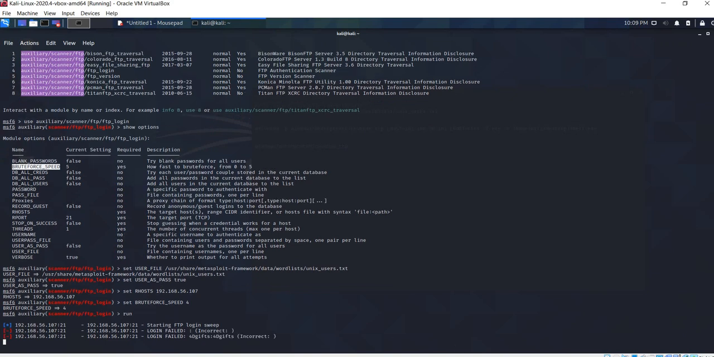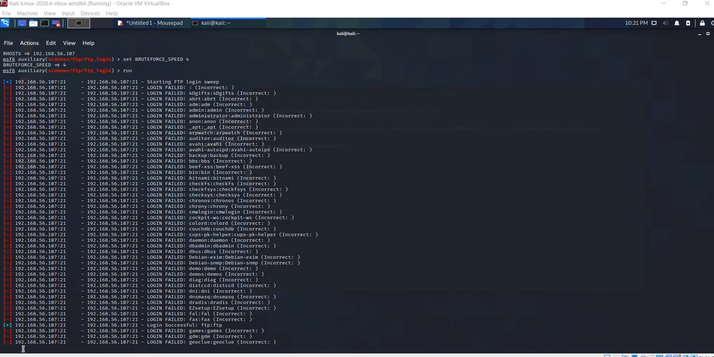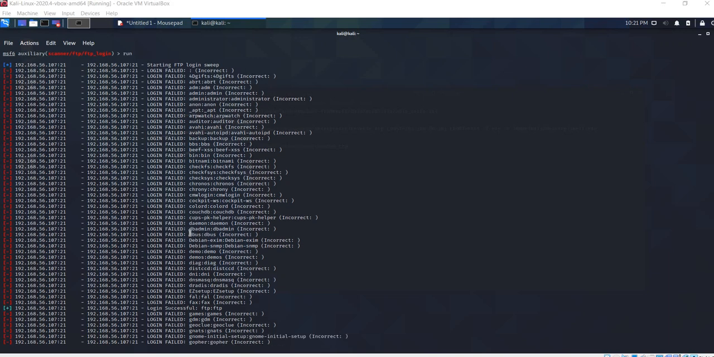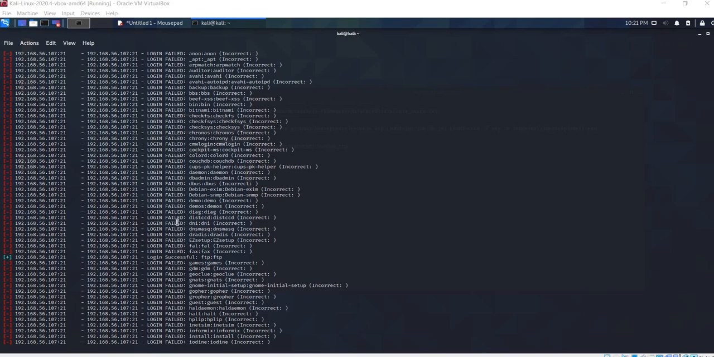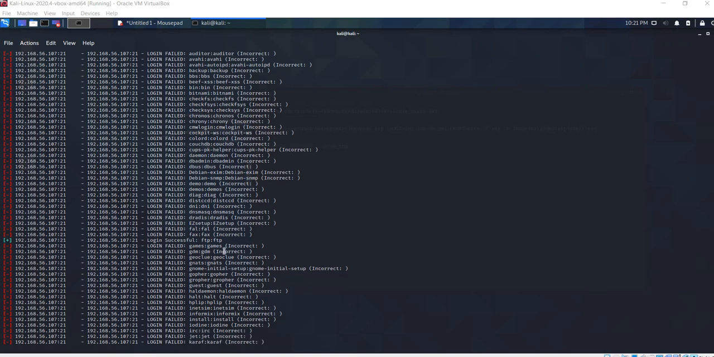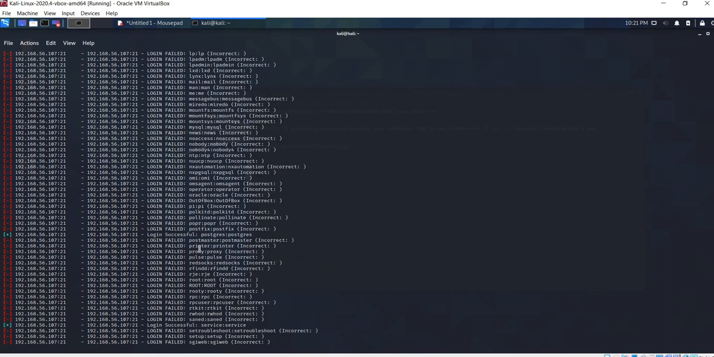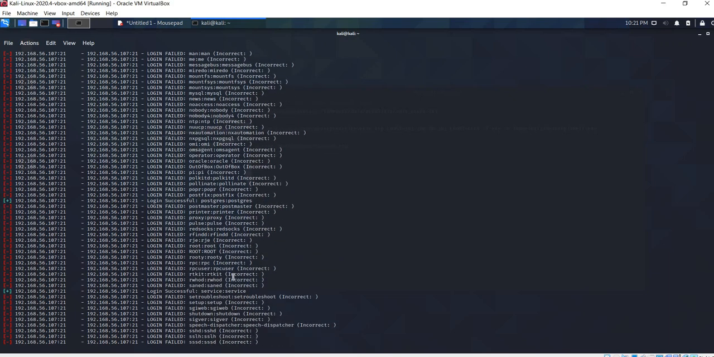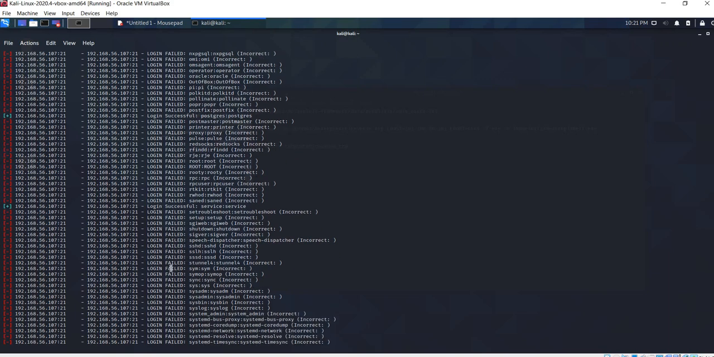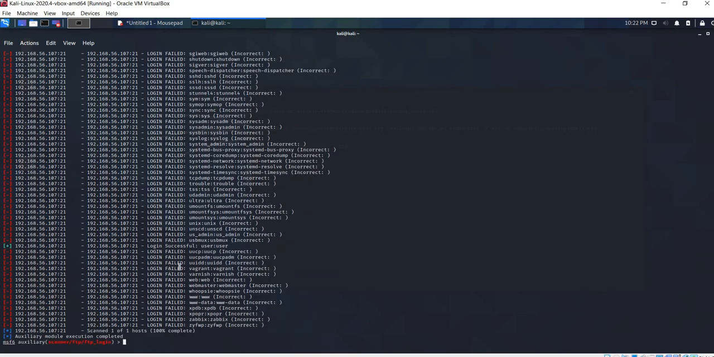It will take about 10 minutes. After about 10 minutes, the brute force attack will be complete. As we can see, it will try out all the username combinations present in the file path provided. Most of the attempts will be unsuccessful with only a few of them successful. As we can see here, FTP and here another, Postgres, and a few other services. Now I'll log in using one of these credentials.